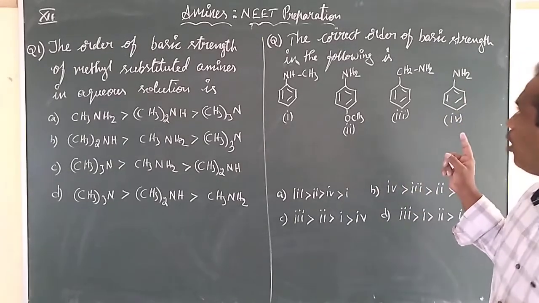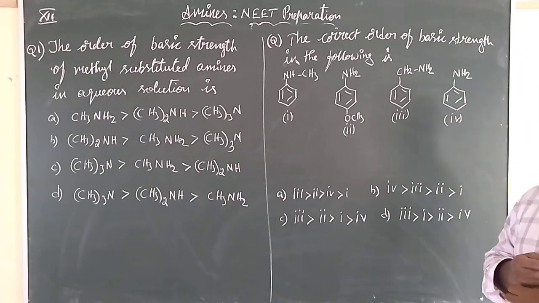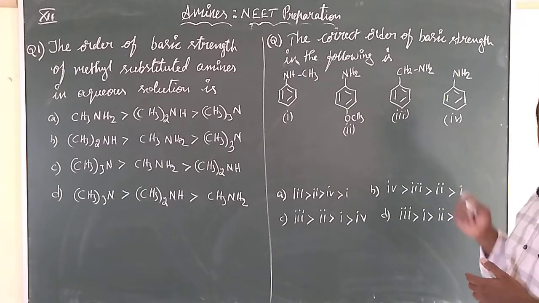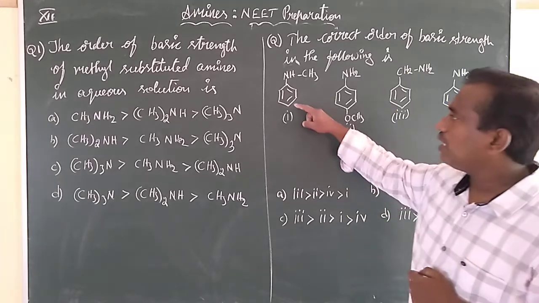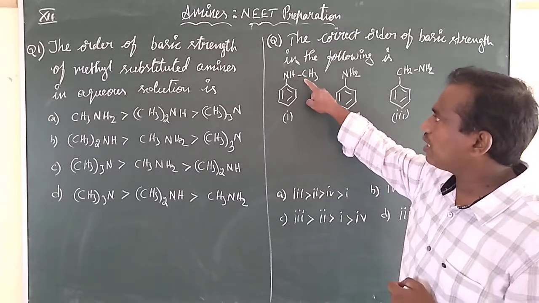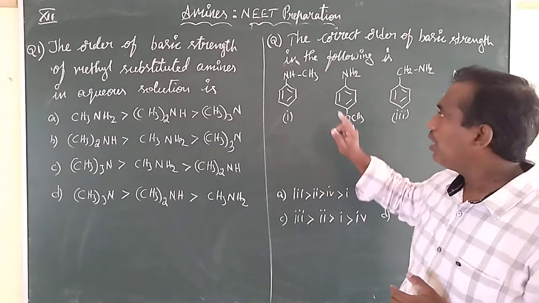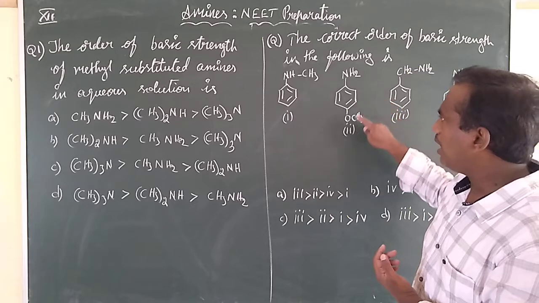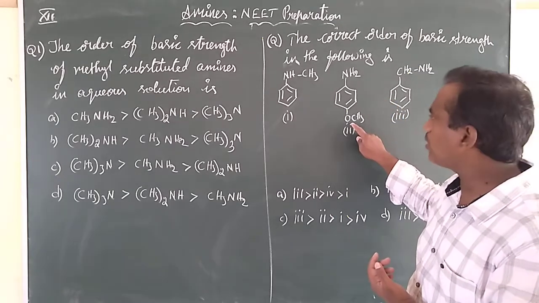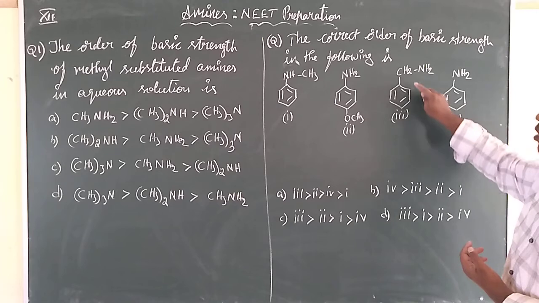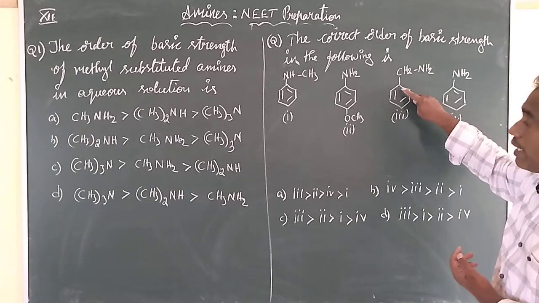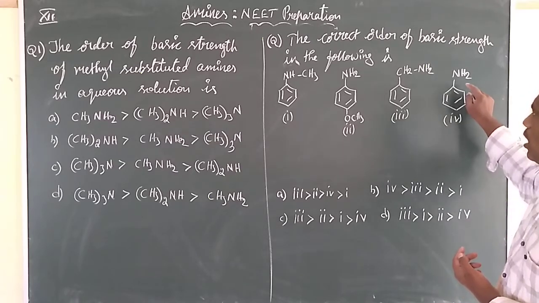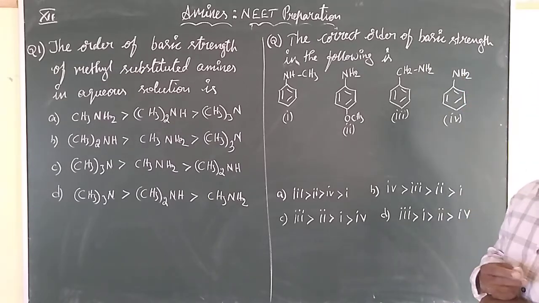The correct order of basic strength in the following is. Some structures are given. First structure, on the benzene we have NH with a CH3 group. The second structure has NH2 on the benzene, and in the para position we have an OCH3 group. In the third structure, CH2 is bonded directly to the benzene, and on the CH2 NH2 is present. And the fourth structure has NH2 on the benzene ring.